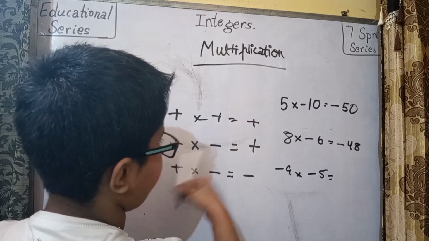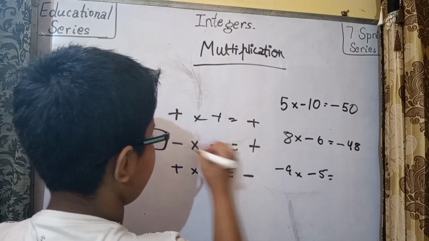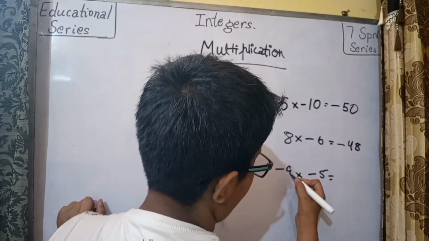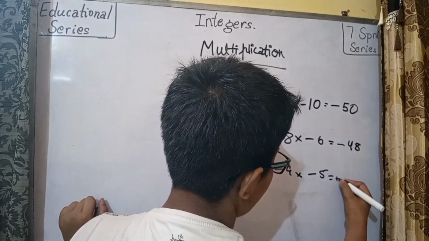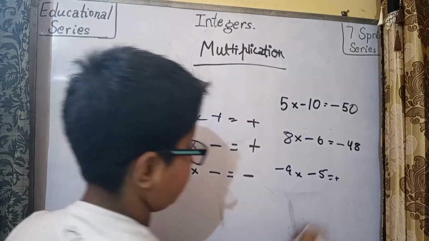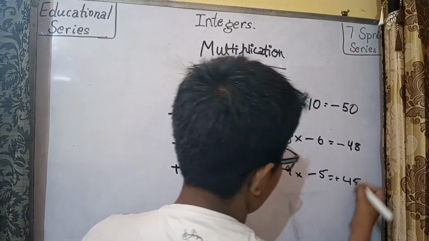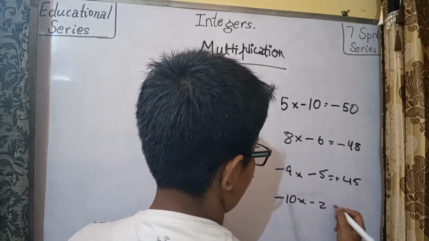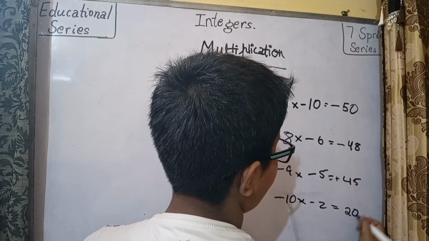No, if there are two, it will be cut. The value will be nothing, and it will be plus. So the answer will be plus, and 9 5s are 45. So 45. One more question. Minus 10 into minus 2. So 20, positive 20.